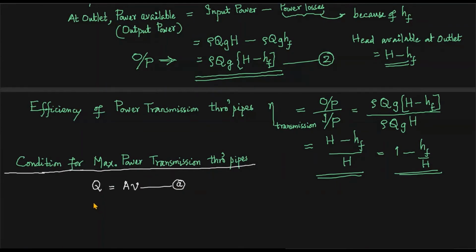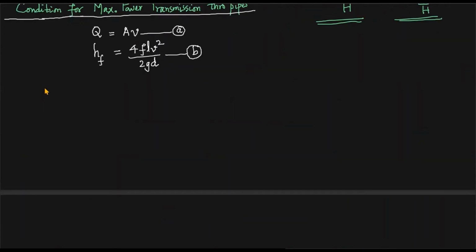And the second one, your HF. HF is equal to, in terms of Darcy's coefficient of friction, 4FL V square divided by 2G into D. So that is equation number b. Output power. We want to maximize it. We have to get the maximum value of output power. Output power, the expression is what? Expression is rho Q G into H minus HF.